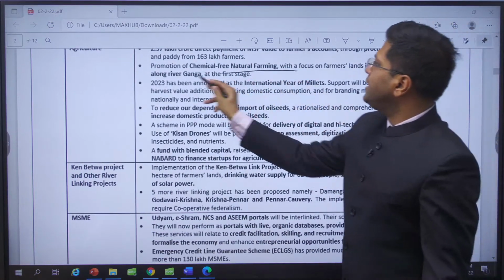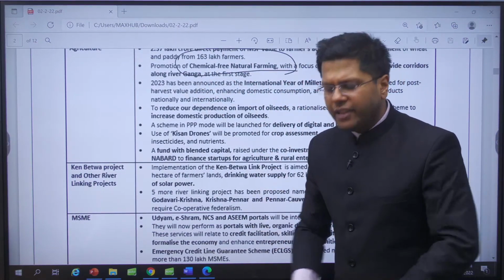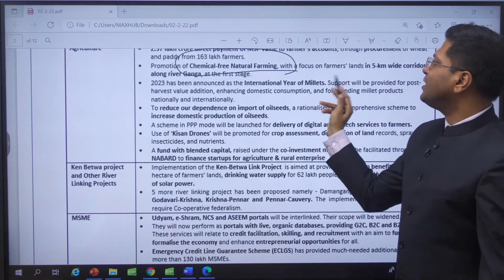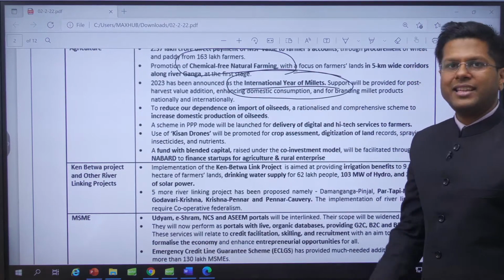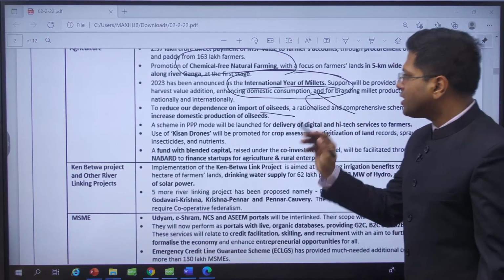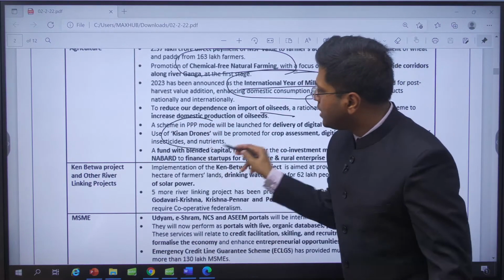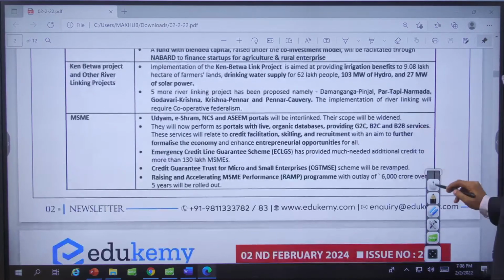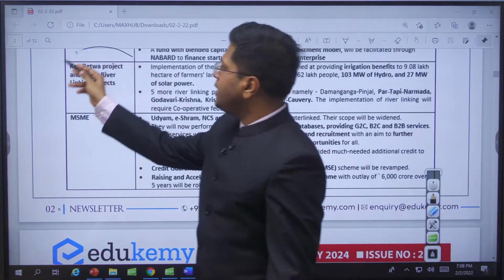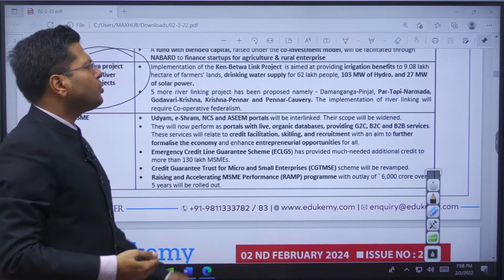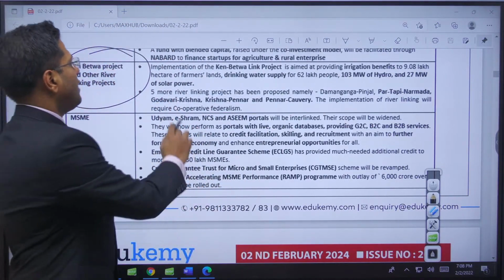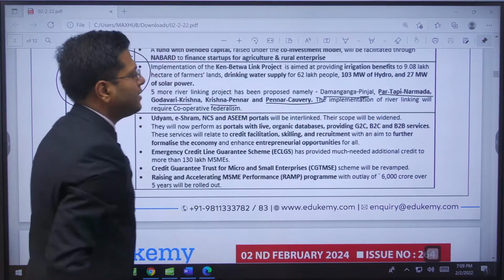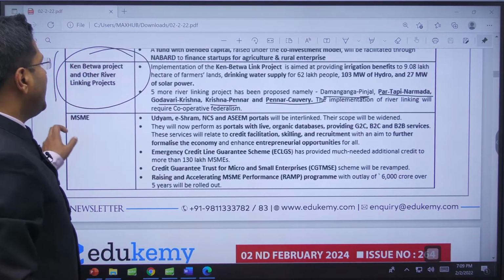And then chemical-free natural farming will be promoted, starting with a 5-kilometer strip along the Ganga River, right? This is another one. Along with that, this is the International Year of Millets, and therefore millet production and oilseed production will be encouraged in our country. Kisan drones, drone as a service will be given to people. All right, what else? Interlinking project, 5 river interlinking projects have been proposed and budgeted here, and you should just know where these places are. So Godavari, Krishna, Pennar, Kaveri, and then Tapi and Narmada, and Daman Ganga and Pinjal. These are the 5 river projects.